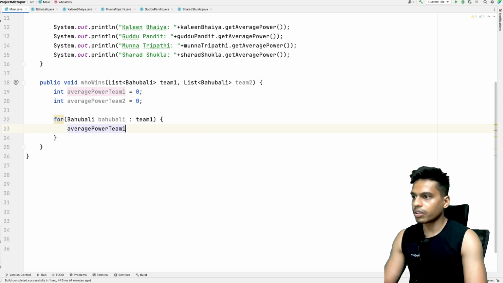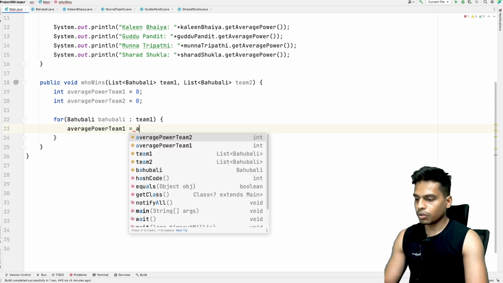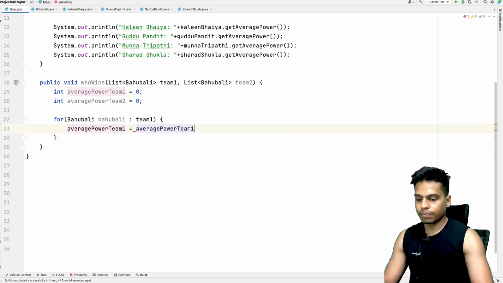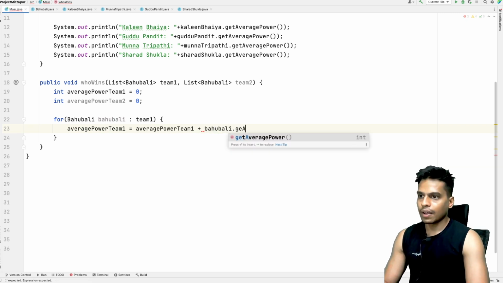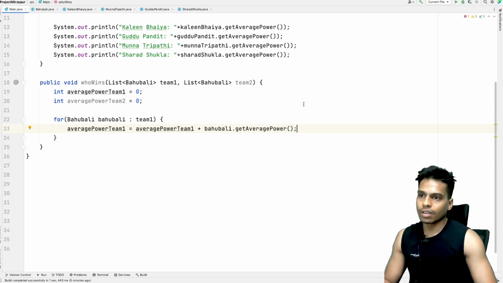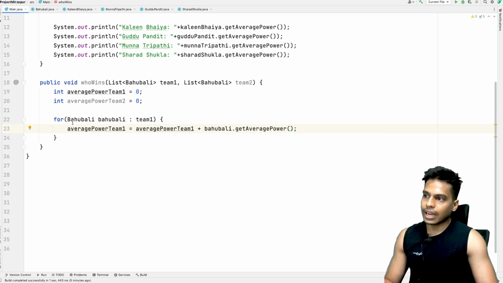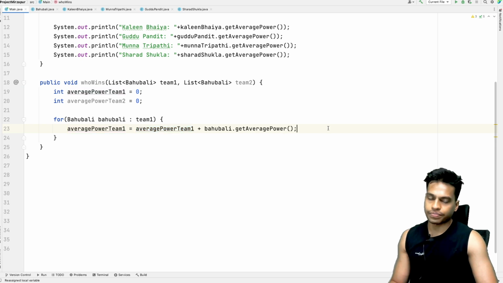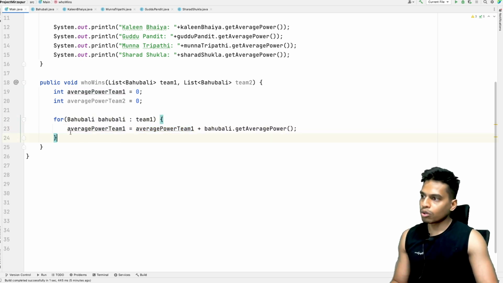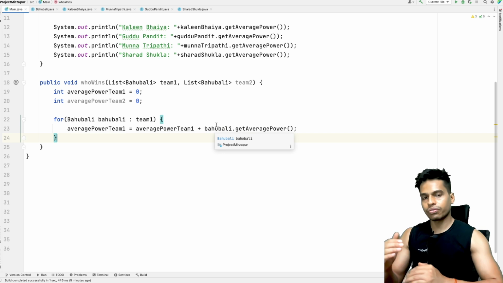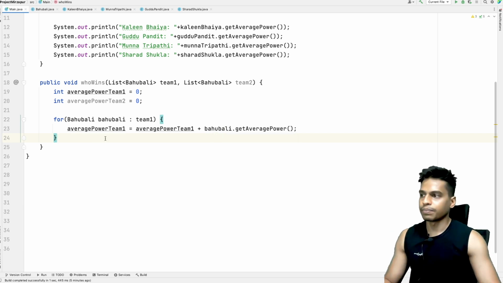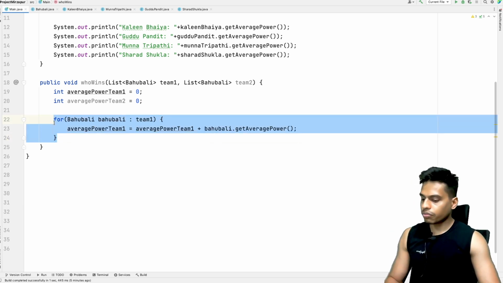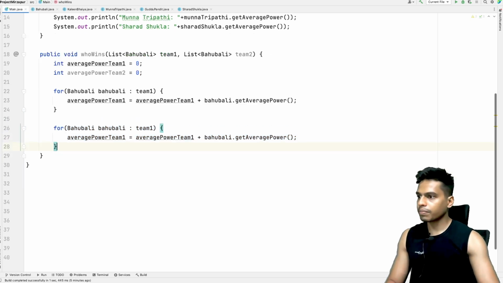So averagePowerTeam1 equals averagePowerTeam1 plus bahubali.getAveragePower. It will traverse throughout this list, which is team 1, and keep adding the power, and once we are out of this for loop, we will have the average power of all the members in that team. Similarly, we have to do it for the second team.